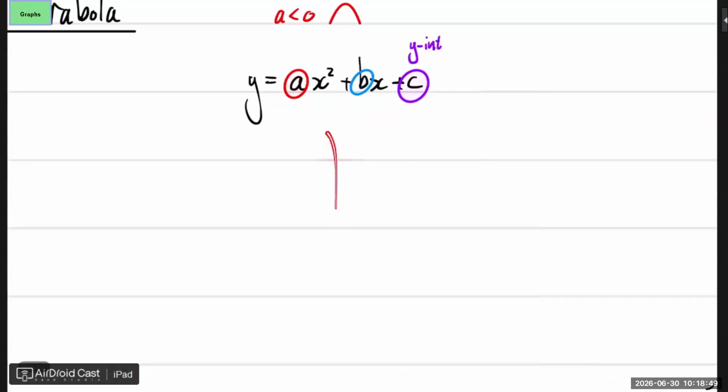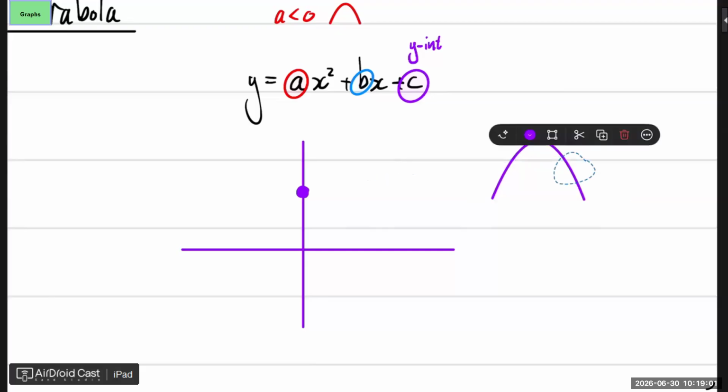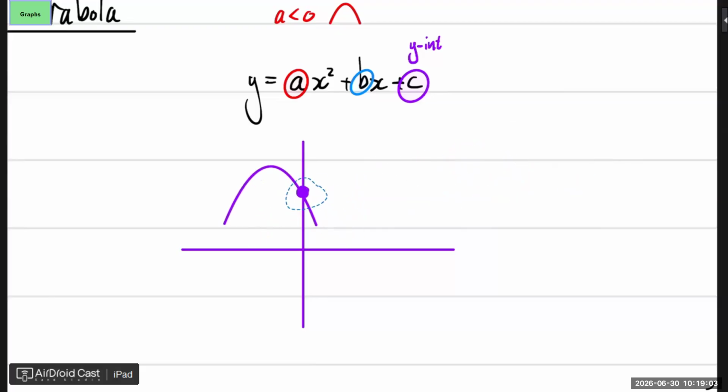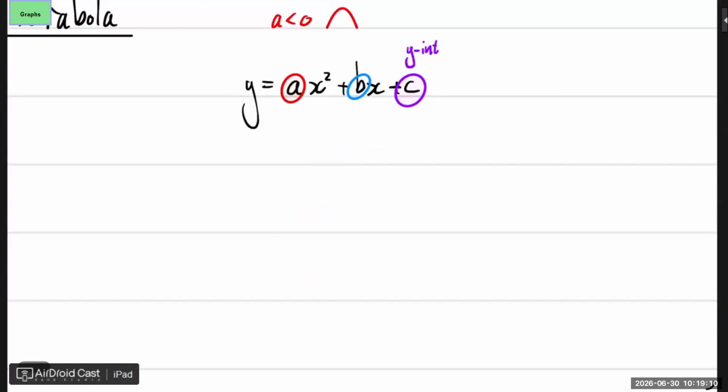I mean, if I know this, let me just draw this. If I know for certain it must go through that point and it must have such a shape, I'm still not 100% sure how to draw it. I mean, it can look like this, can look like this, can look like this. You get the idea. So that's why I need something else.